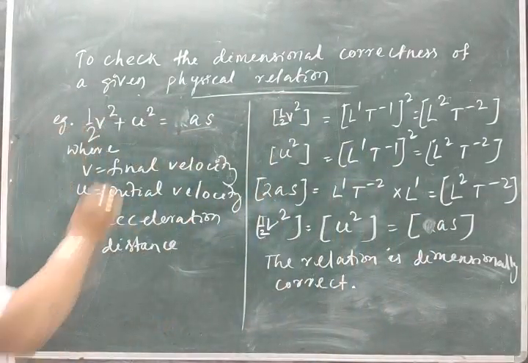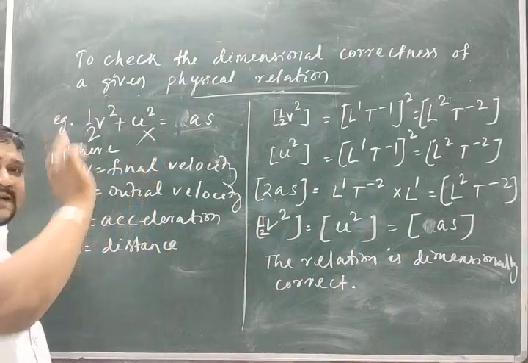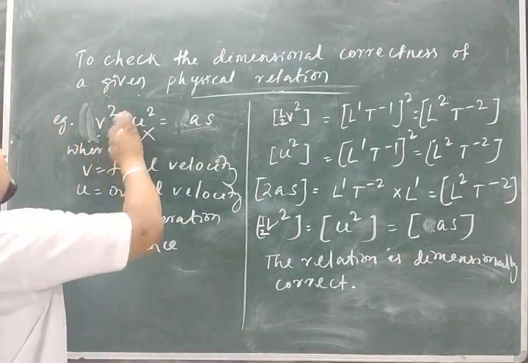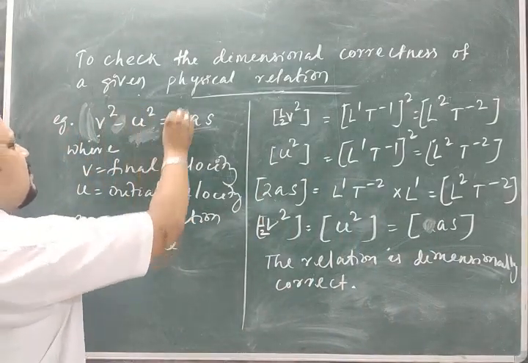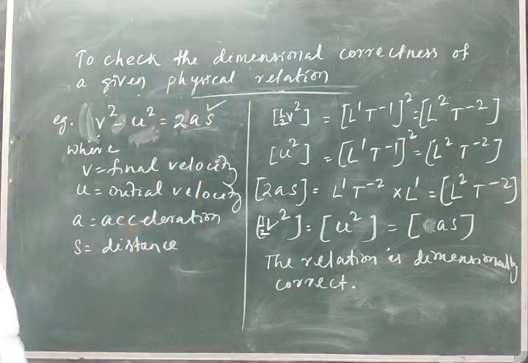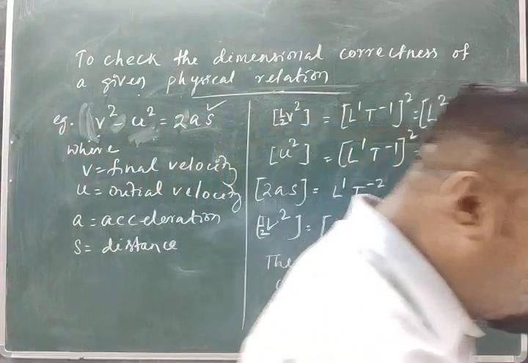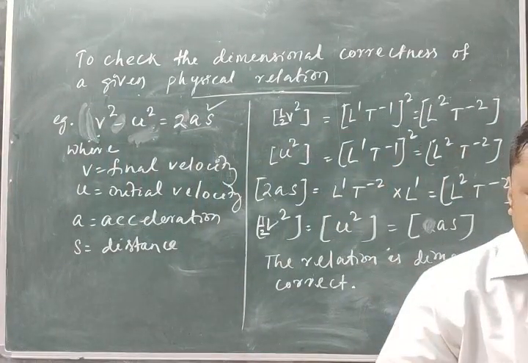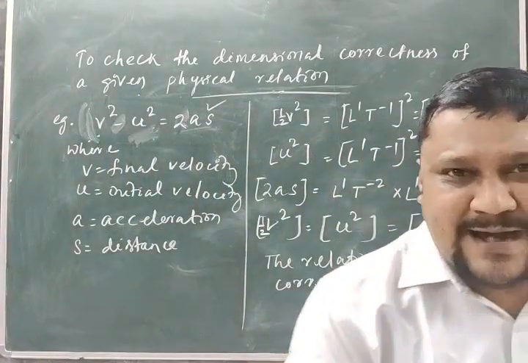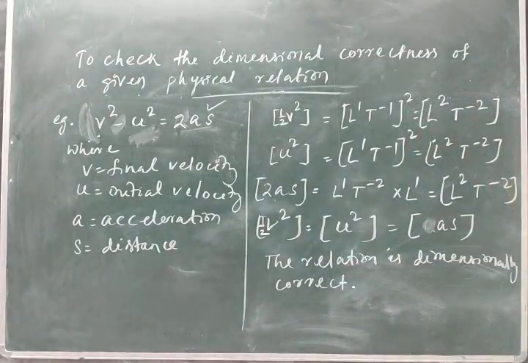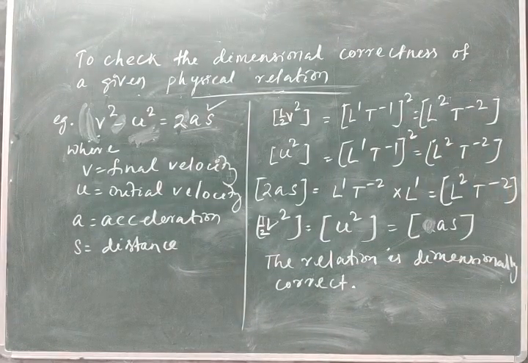But this is not physically correct. Physically correct relation is v square minus u square equal to 2as. This is physically correct. So that is the limitation of dimensional analysis. I think you got an idea. Let me do another problem, right? It will be very interesting. Okay, let me do another one.